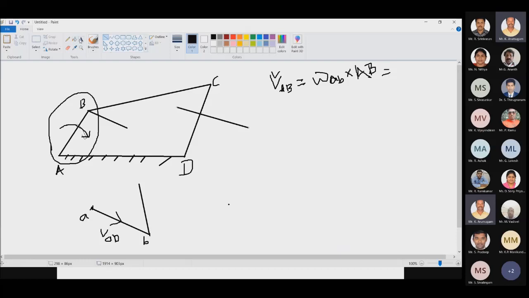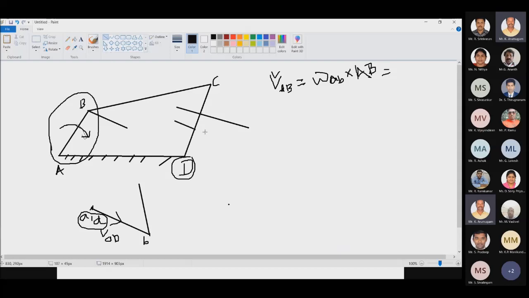Already we fixed a point A which has 0 velocity, and D which is also fixed, so it also has 0 velocity. So fixed points must be present at a single point which has 0 velocity.